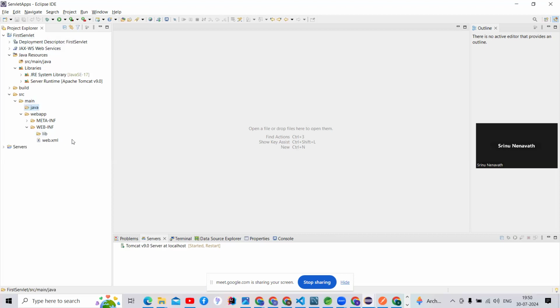How many types of applications can we develop? Static and dynamic. Yes, we can develop static web applications and dynamic web applications, guys. So first of all, I will show you what a static web application is.